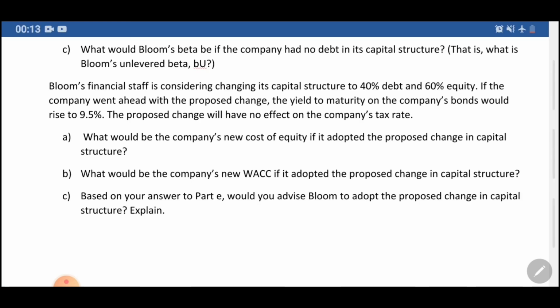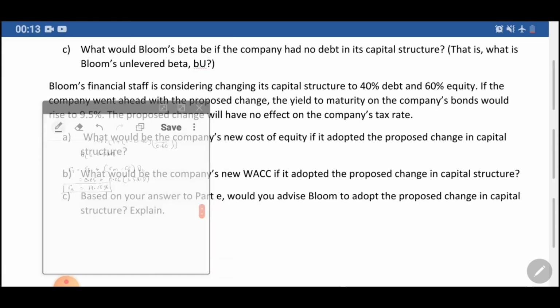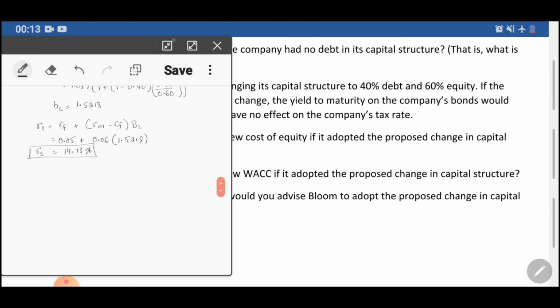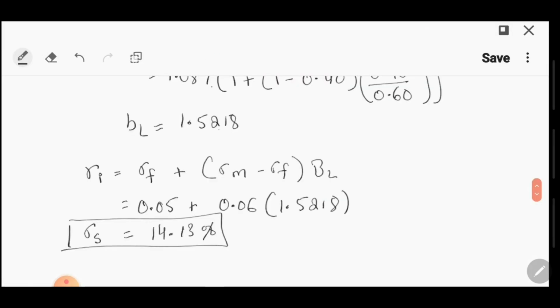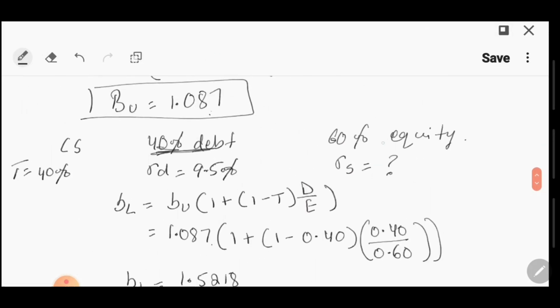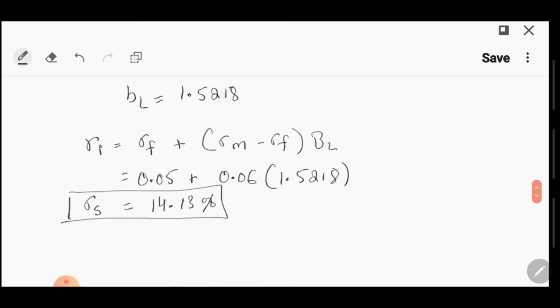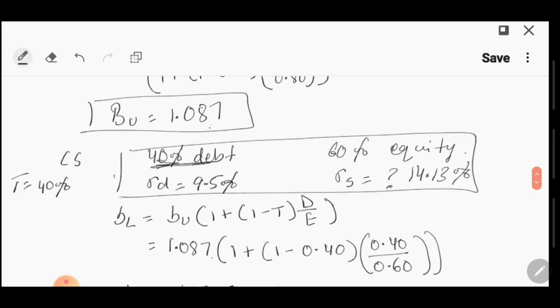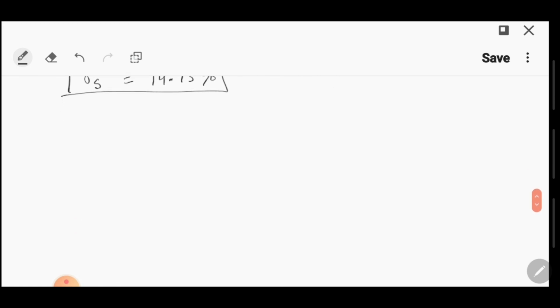Okay, let's see what else do we need to calculate. What would be the company's new WACC if it adopted the proposed change in capital structure? Okay, so now we need to calculate the new WACC. You can do that as well because अब आपके पास ये RS की information भी आ गई है, that it is 14.13. So you have all the information needed to calculate the WACC. So WACC का फॉर्मूला यूज़ करते हैं एक और बार.